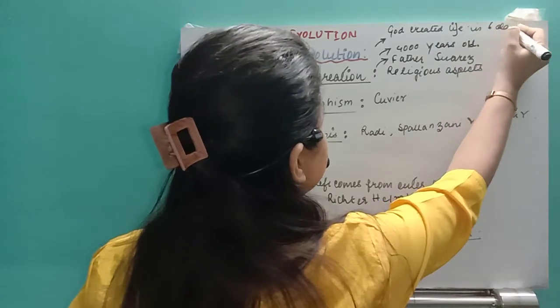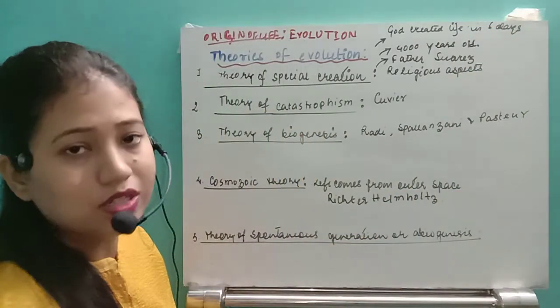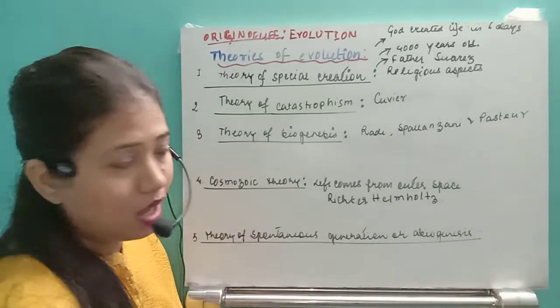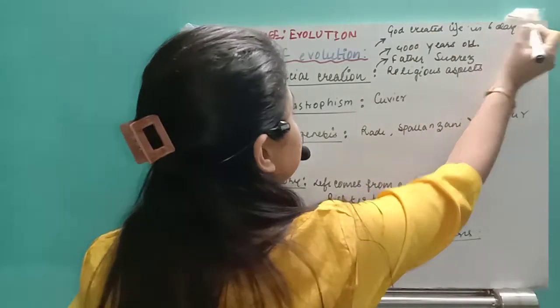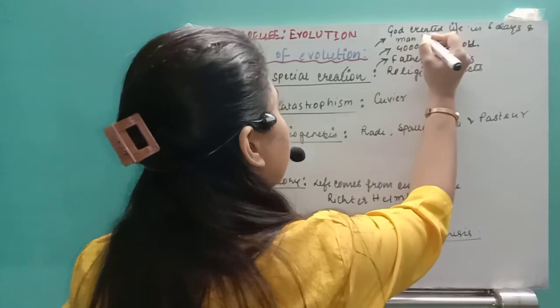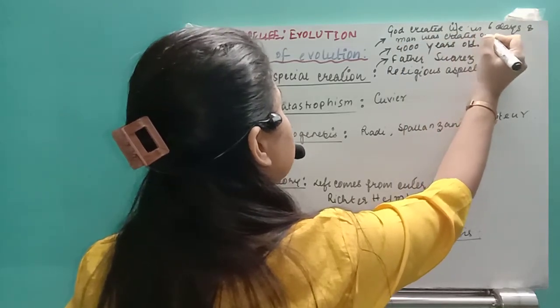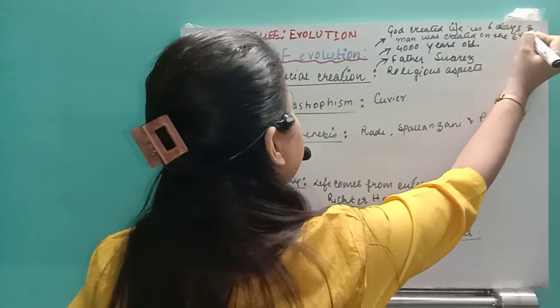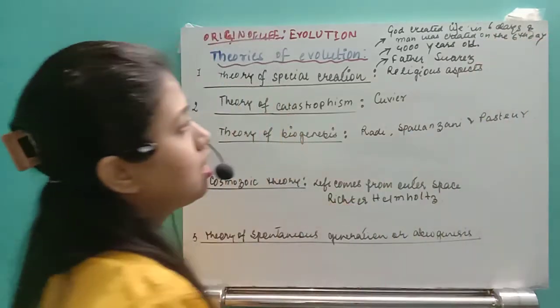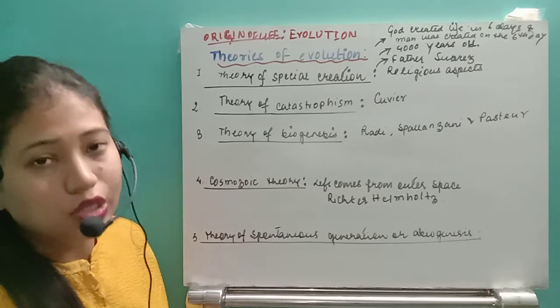In 6 days, life was created by God on the earth, and man was created on the sixth day. On the sixth day, God created the human.